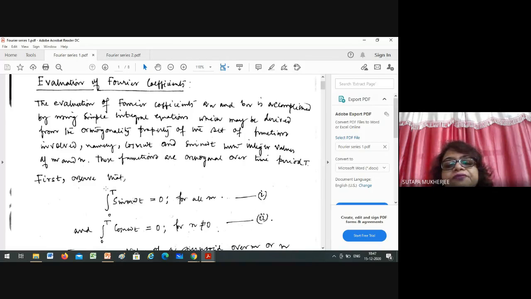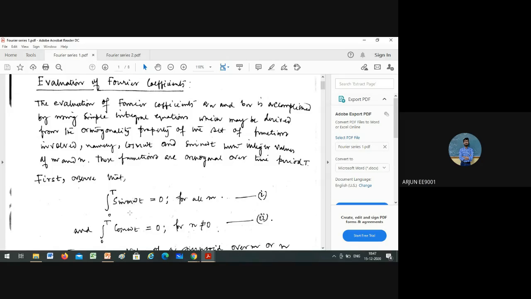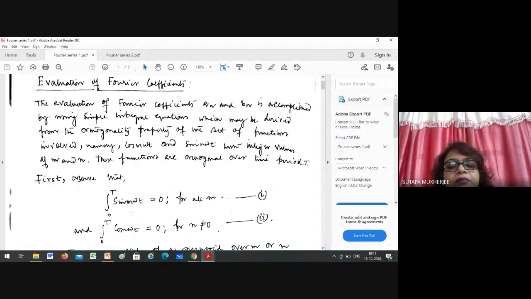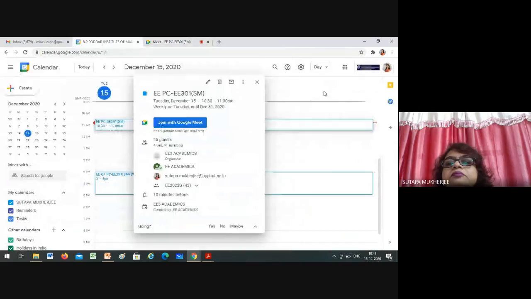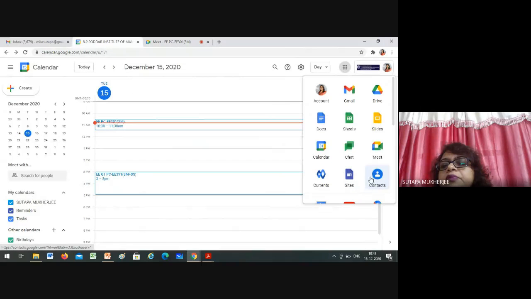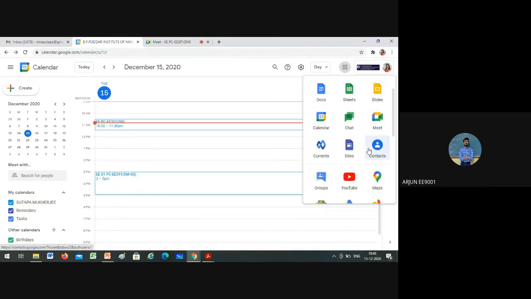Initially, first you have to put the maximum limit. What is this? Minus of cos m omega t by m omega. Then I have to wait. I'm showing you. Okay, just wait. It's very simple. A simple integration now.